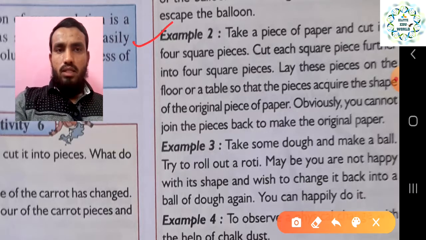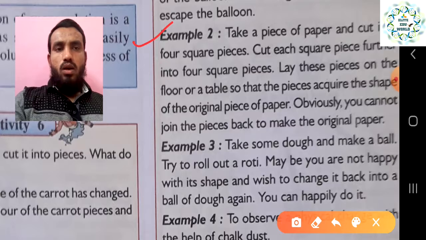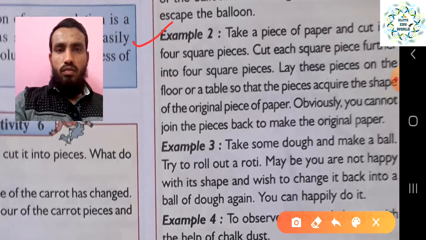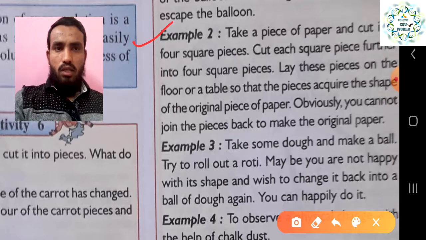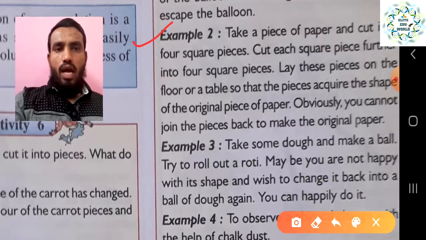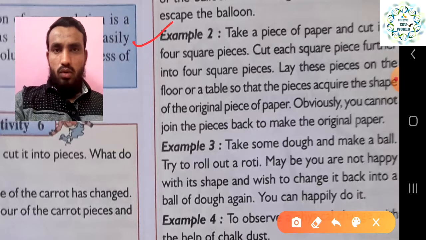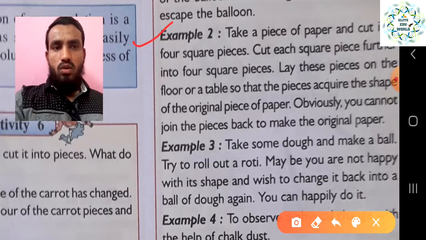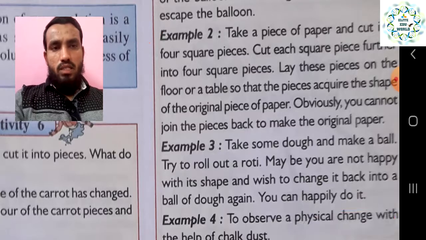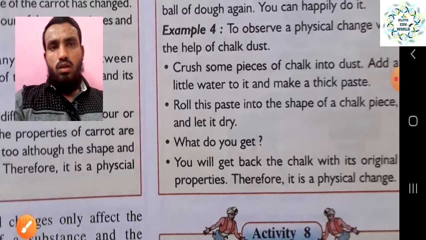Example number 3: take some dough, make a ball of it, then try to roll a roti or chapati from it, and maybe you are not happy with the shape. Sometimes it doesn't come to a proper shape. So what you can do is make it into dough again, and try again for a new piece of roti. So by applying a certain force you can make it go back to the normal state. So that also comes under the physical change, right? You can bring it back to the normal state.